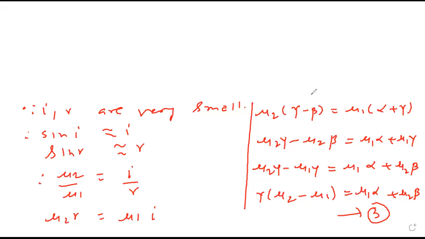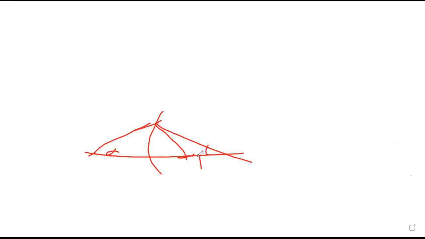So we got gamma into mu2 minus mu1 equals mu1 alpha plus mu2 beta. Now see, this was that diagram which we have drawn. Alpha, beta, gamma. What will be tan alpha? Is it opposite side upon adjacent side? So this was A, this is P, this is O.